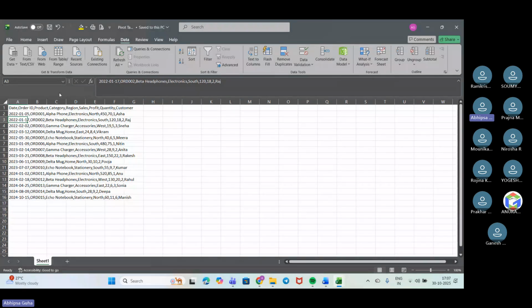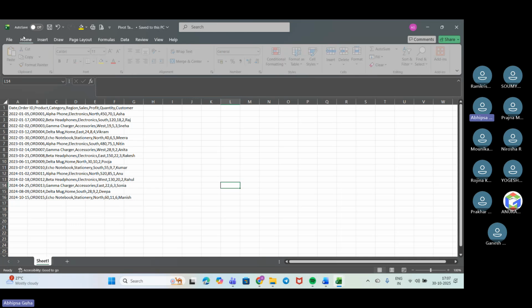They have put it all in one single cell and the data is like this. So now I need to tackle this, because this data is important for me to work with. So I'll separate this and try to make it workable.